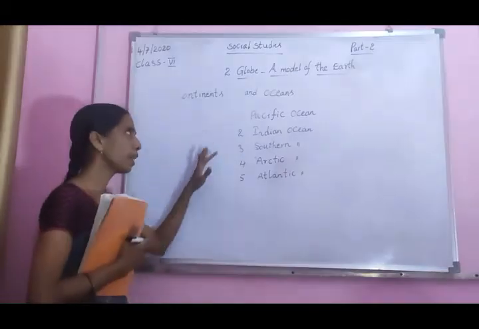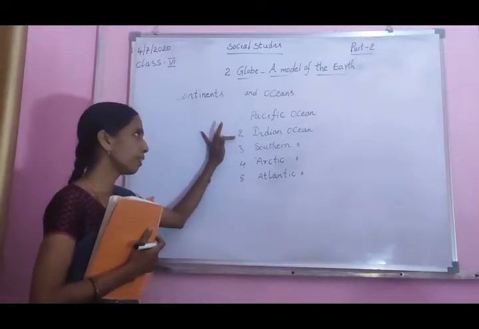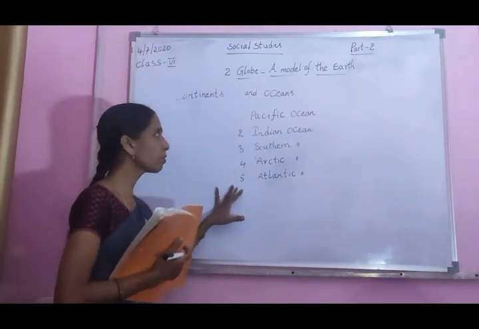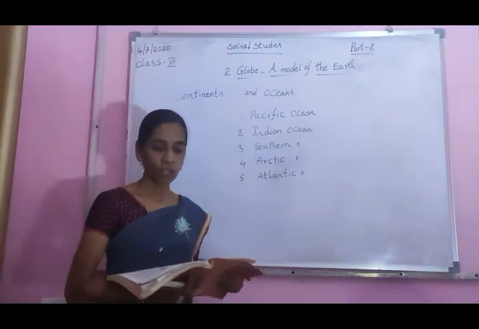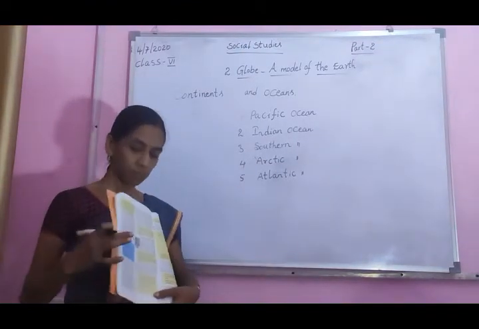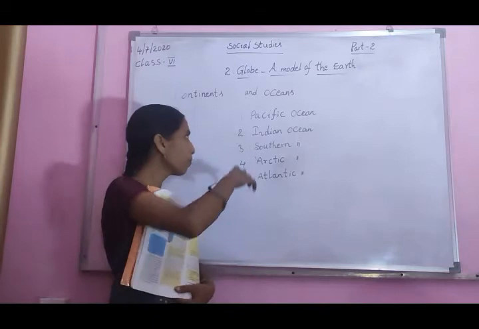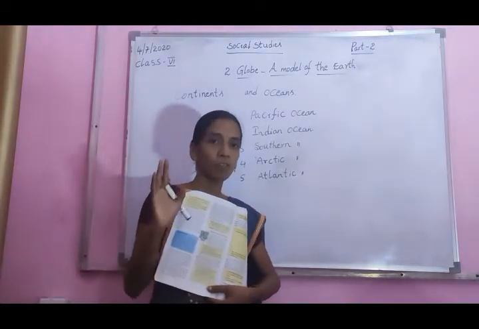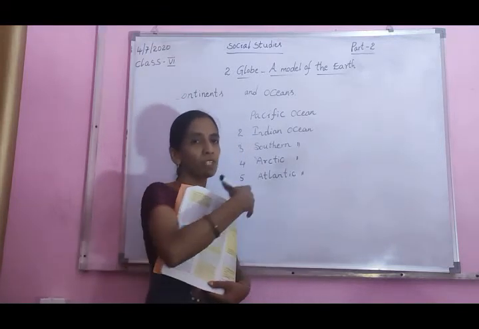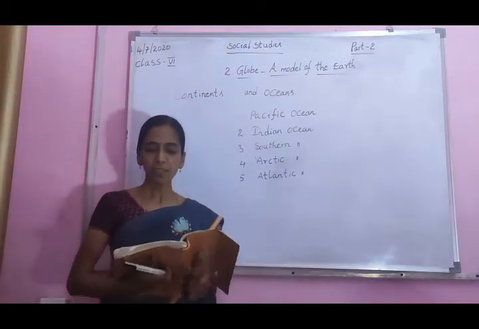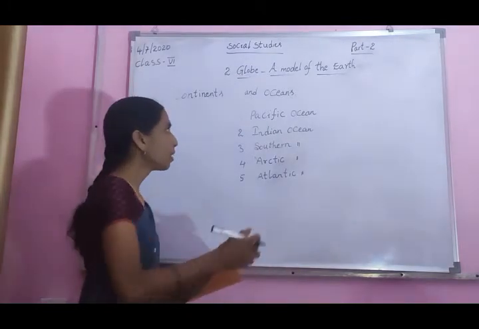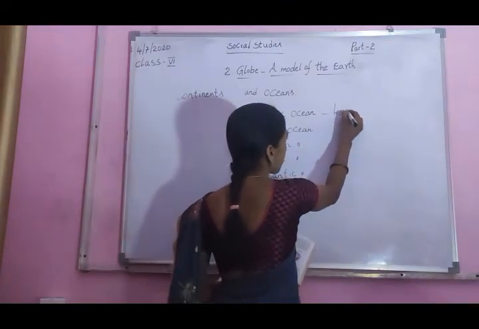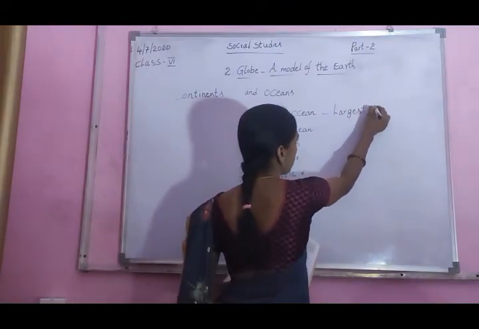How many oceans are there? Pacific Ocean, Indian Ocean, Southern Ocean, Arctic Ocean, Atlantic Ocean. You can fill these 4 oceans' names in the blanks. Already in your textbook 4 blanks are there. Which of these is the largest ocean? Pacific Ocean. Pacific Ocean is the largest ocean.